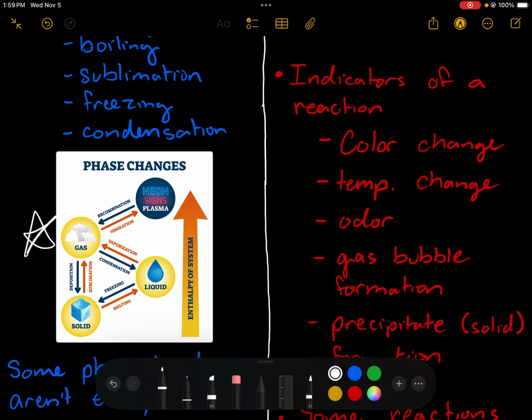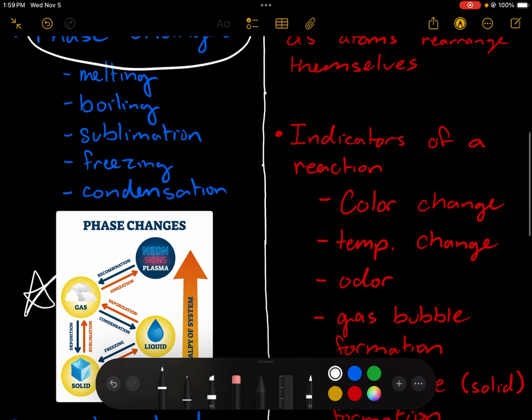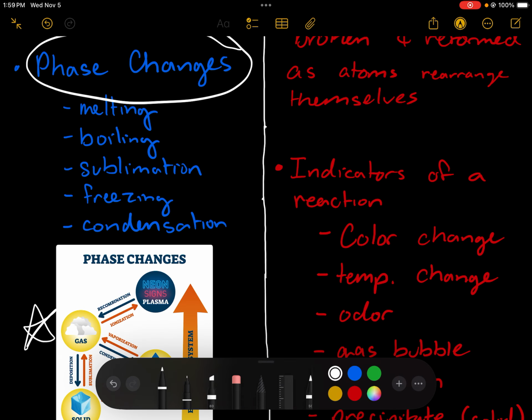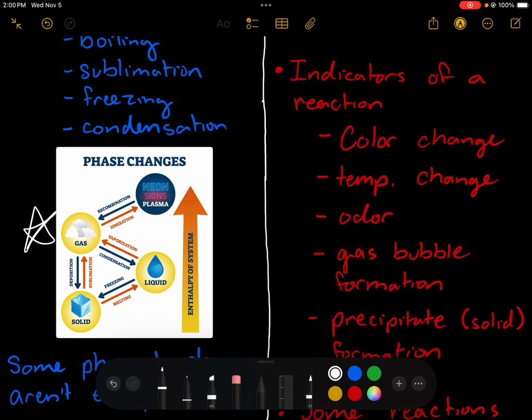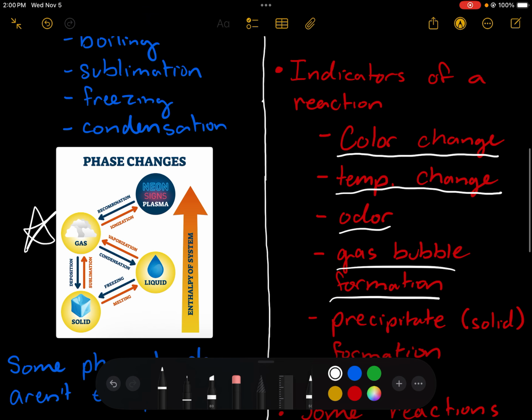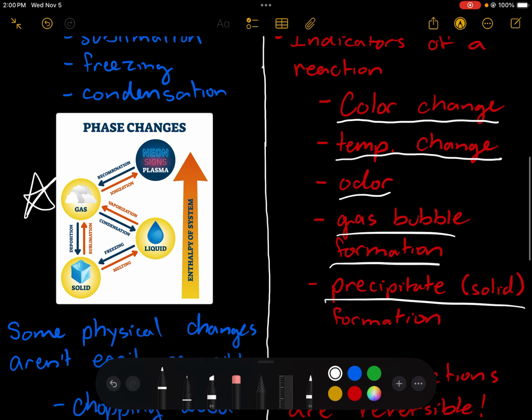But in terms of a chemical change or a chemical reaction, there are so many different types of chemical reactions. And so we just have some indicators that will clue you in that a chemical reaction is taking place. So we could have color changing, we could have temperature changing, we could have an odor or a smell being produced, we could have gas bubbles being formed, or we could have a precipitate being formed. And a precipitate is another word for a solid substance being formed.